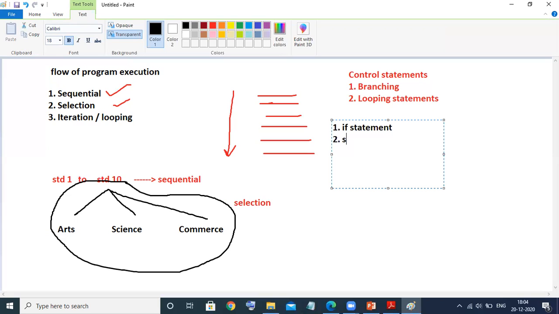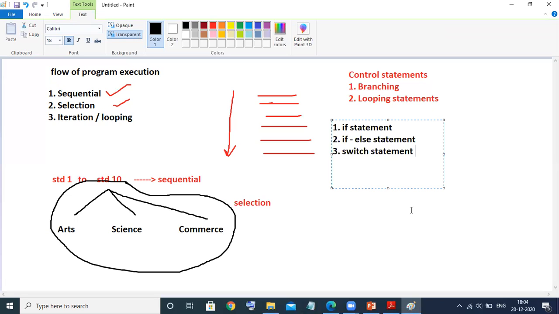Second, the if else statement. Then the switch statement. Third, conditional statements. All these statements are used for doing selection kind of programming.